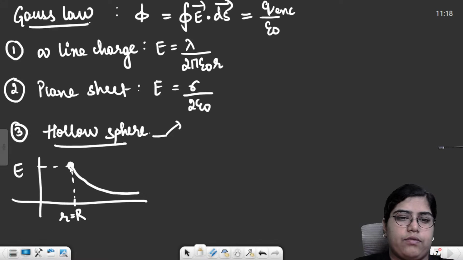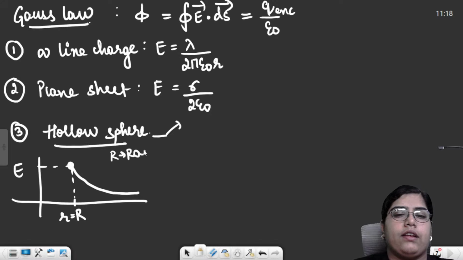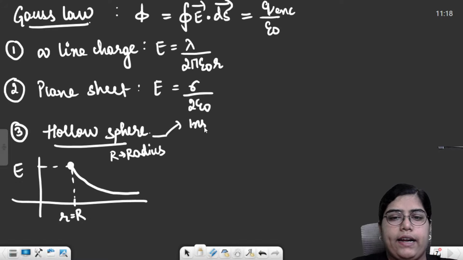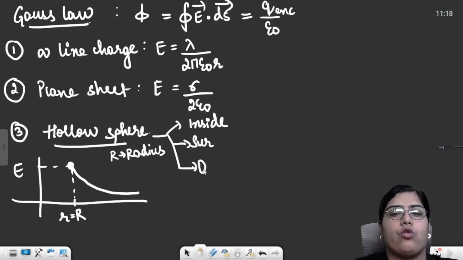This is the maximum value. Capital R is basically the radius of the sphere and small r is the radius of the Gaussian surface. So three possibilities could be that the point may lie inside the sphere, at the surface, or outside the sphere.